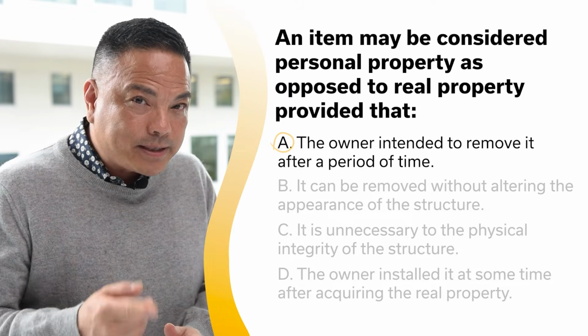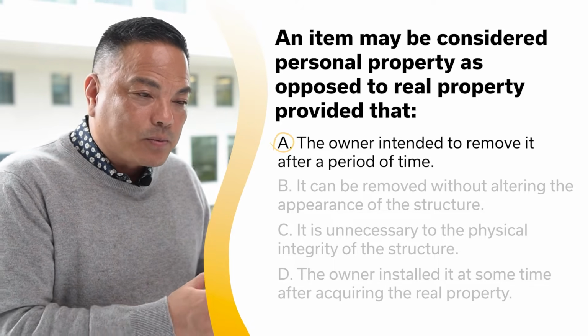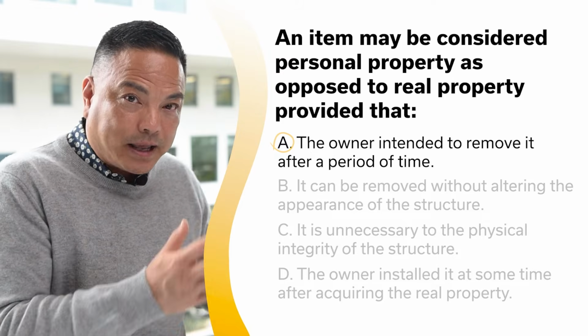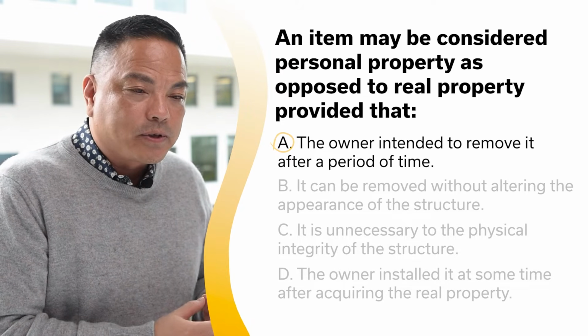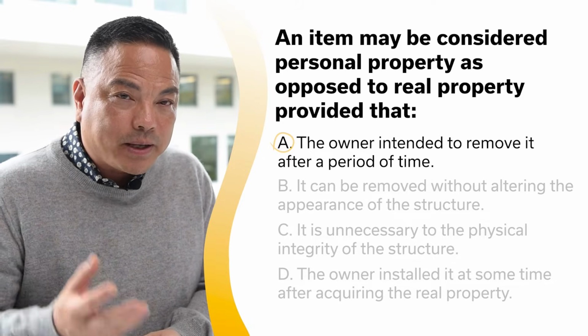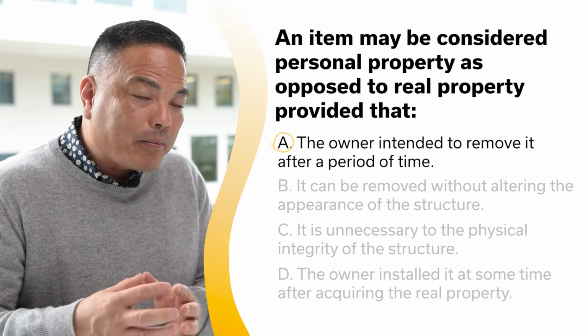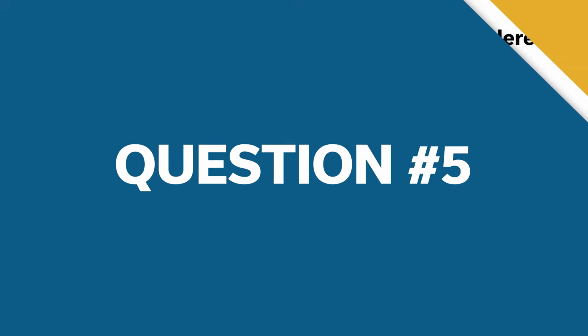Also remember, what is a fixture? A fixture is an item that was once personal property, i.e. a chandelier in a box, right, in a shipping crate, versus that chandelier being installed into the apartment building, which then makes that chandelier a part of the real property.